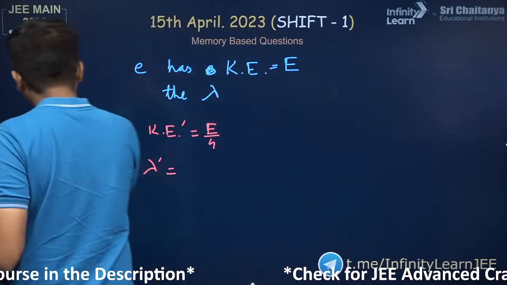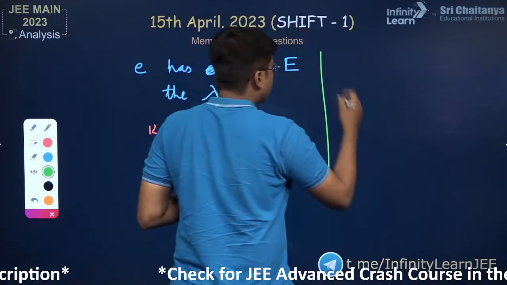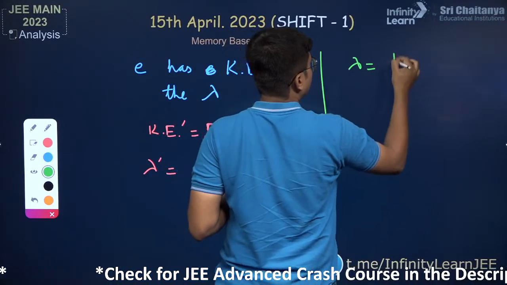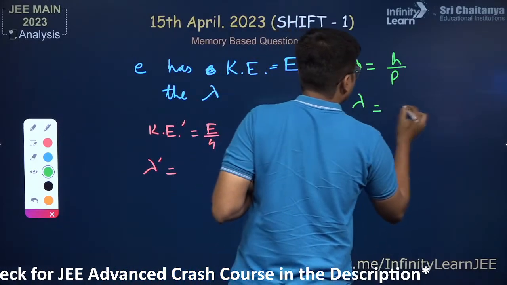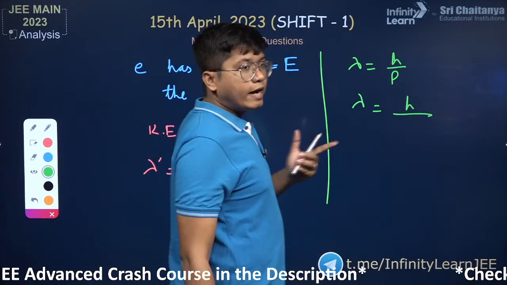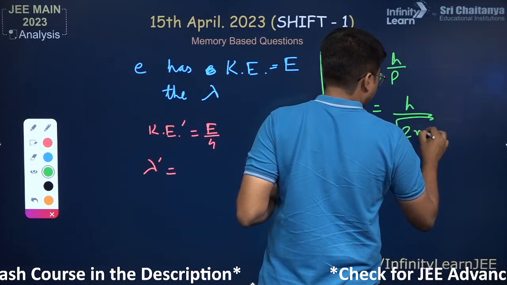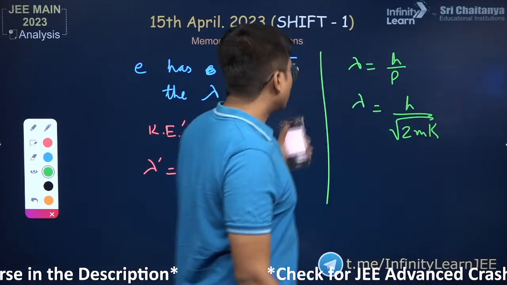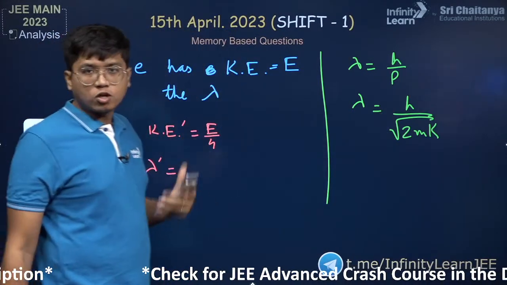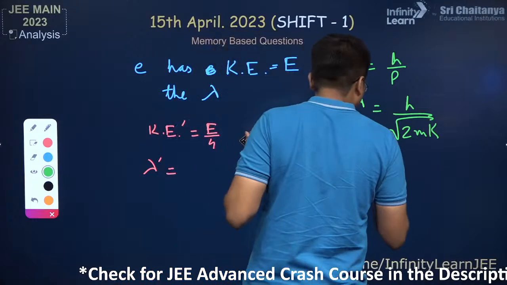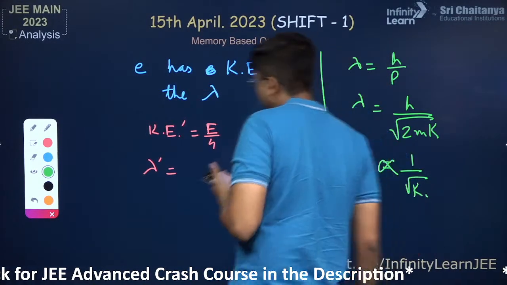So we look at the relation here, that lambda is equal to H by P. Lambda is H divided by P, which we can write as H over root of 2mK, where K is the kinetic energy. You see the other things remain the same, because it's the same electron mass, same Planck's constant, everything is the same. So lambda is just proportional to 1 by root of the kinetic energy.